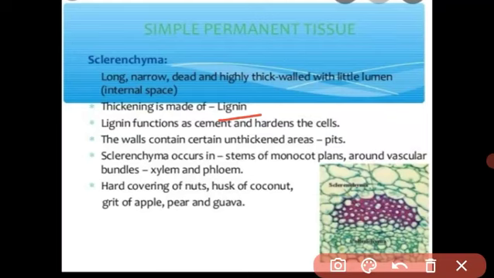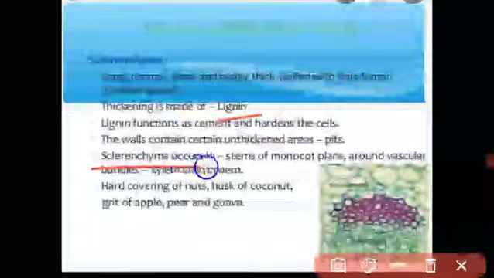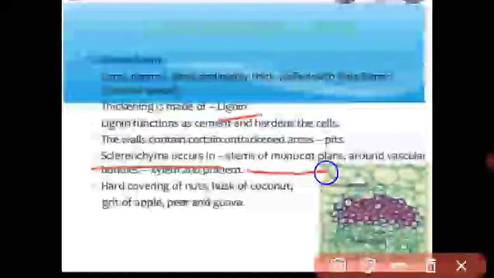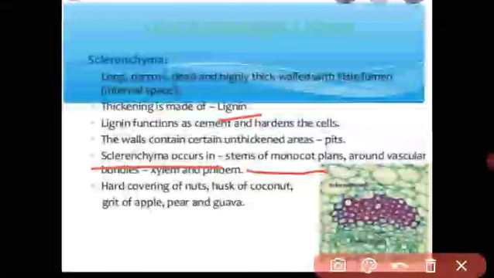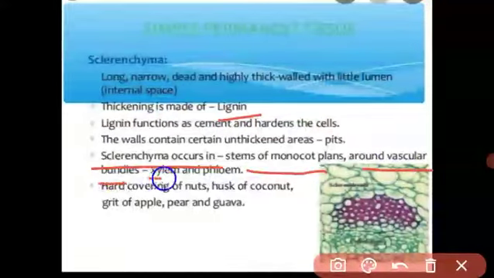It provides mechanical support. Understood? Intercellular spaces are absent. The cells are highly elongated, with a spindle-like shape. You have seen fibers, textile fibers, and rope manufacturing. There sclerenchyma tissue is used. Sclerenchyma tissue occurs in the stem of monocot plants and in the vascular bundle, xylem and phloem.